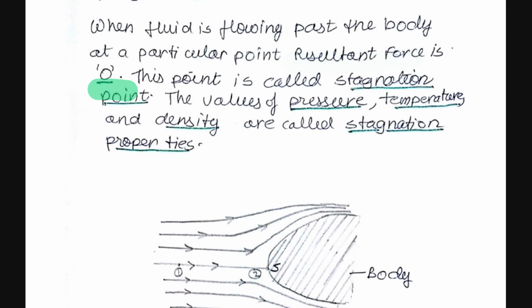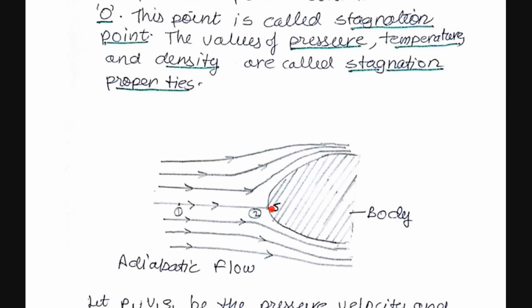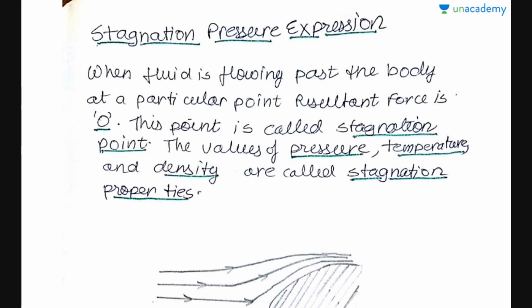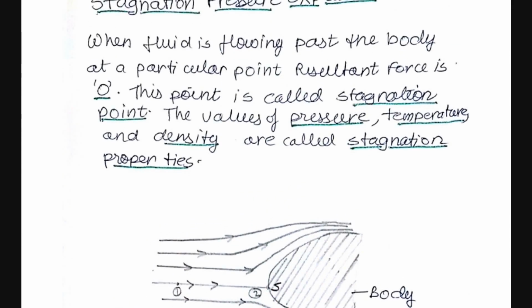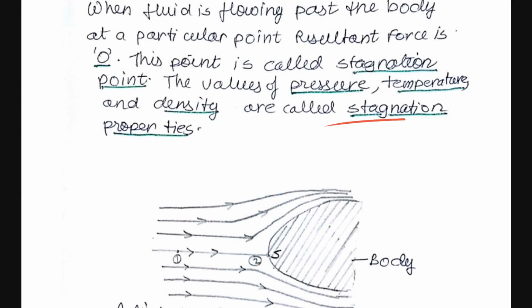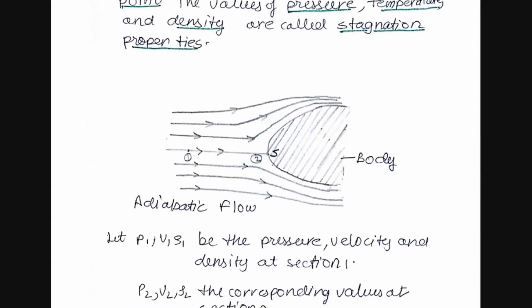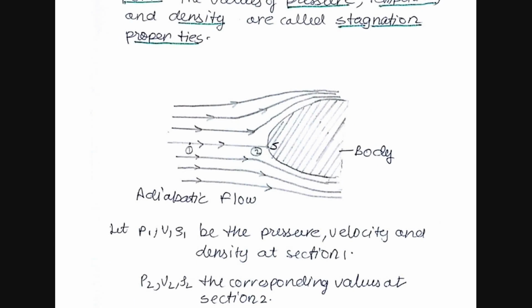So at this point the force is equal to 0, and this point is called the stagnation point, because at this point the fluid is directly interacting with the surface, and there is no deviation of the fluid. So at this point the fluid velocity will be equal to 0. This point is called the stagnation point. Also, the values of the pressure, the temperature and the density in this region are called the stagnation properties. In this we'll be considering an adiabatic flow for the derivation.